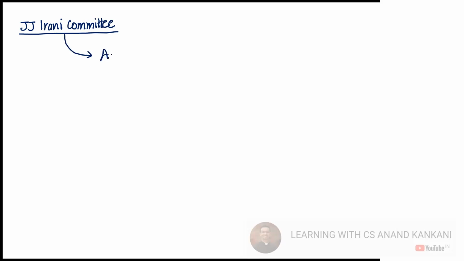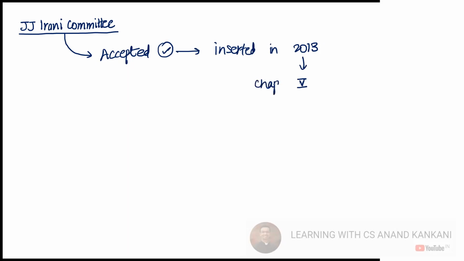All these recommendations were accepted and inserted in the Companies Act 2013. In the Companies Act 2013, like I mentioned, you have chapter number 5, which starts from section 73 and ends at section 76A, plus we are also going to read the rules along with this.